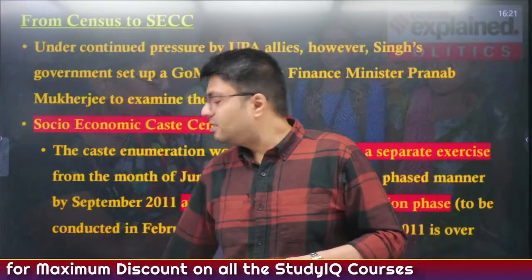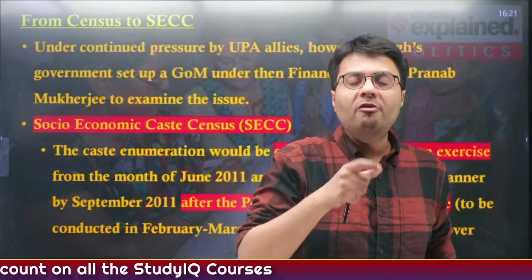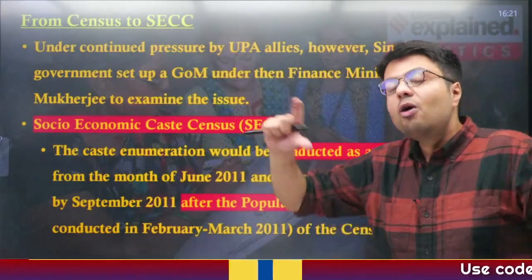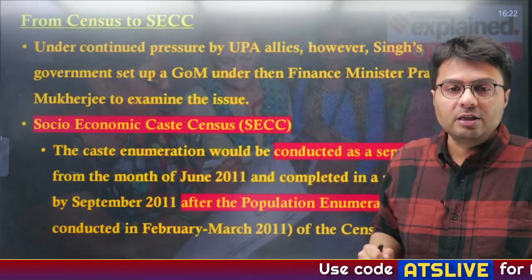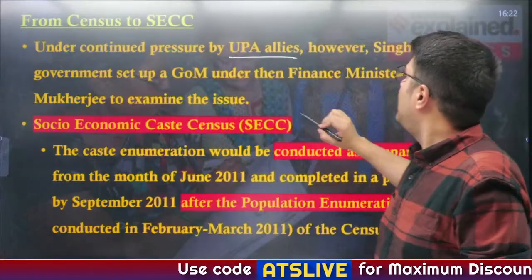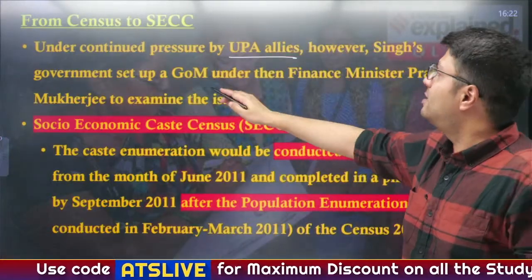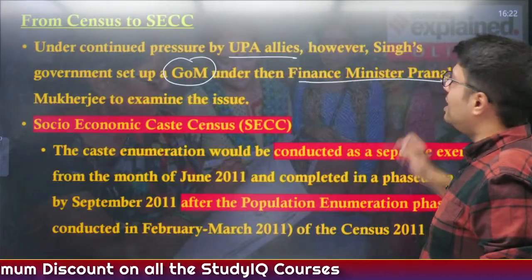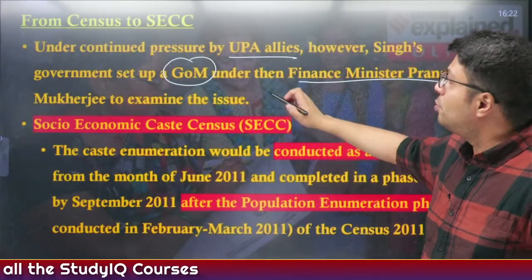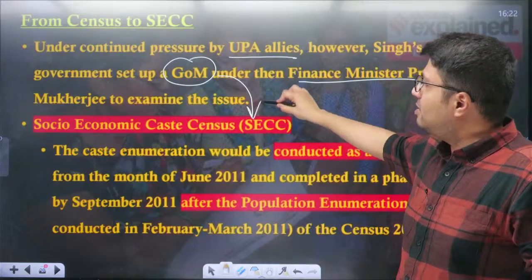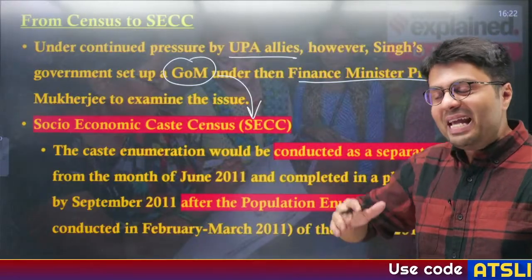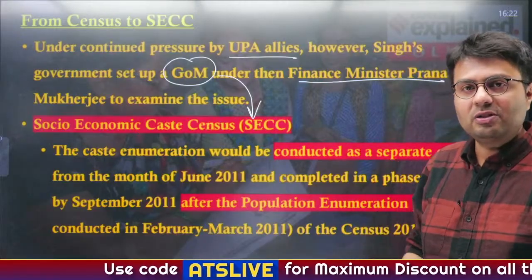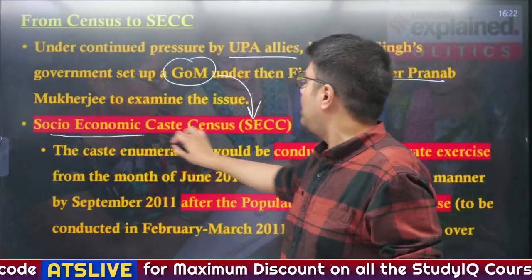But the government was under several pressures, because in the UPA government there were several regional parties who were allies to the UPA government, and they got their voter base from these OBC communities. So under continued pressure by the UPA allies, Dr. Singh's government decided to set up a group of ministers under then Finance Minister Pranab Mukherjee to examine this issue. And this committee recommended that instead of conducting the caste based survey in the census, why don't we conduct a separate exercise which will ask people their caste, right? And this was called the socio-economic caste census.